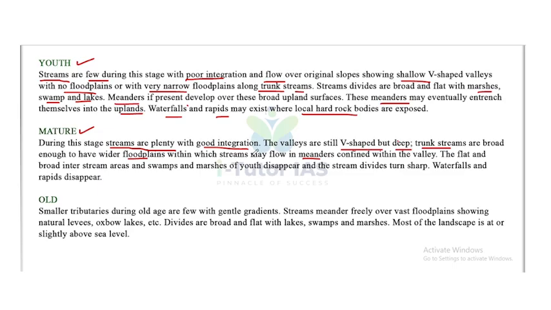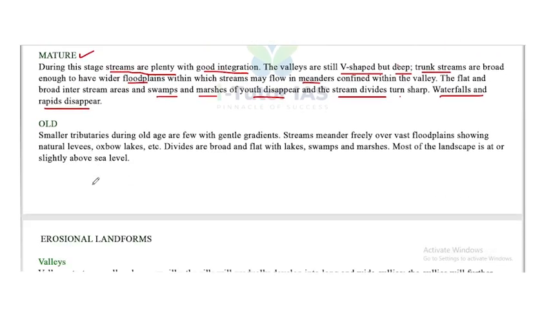The flat and broad interstream areas and swamps and marshes of youth disappear and the stream divides turn sharp. Waterfalls and rapids disappear, so in this stage we can't find any waterfalls and rapids.